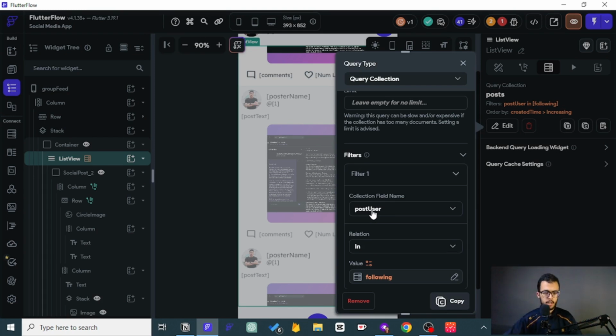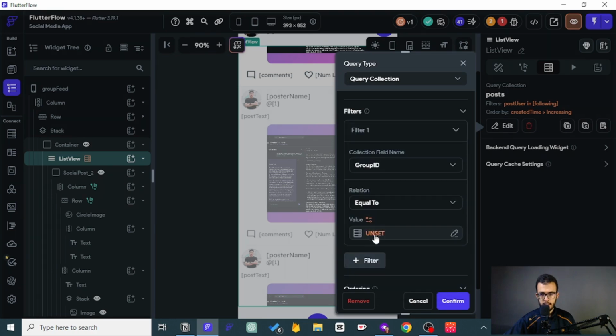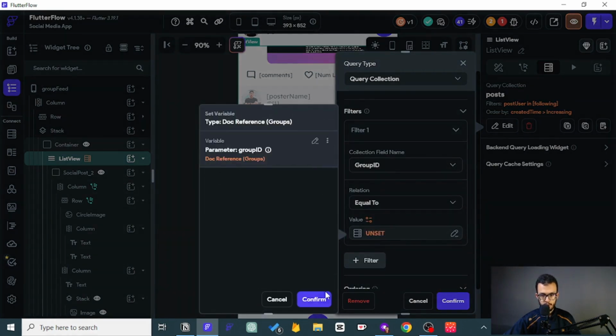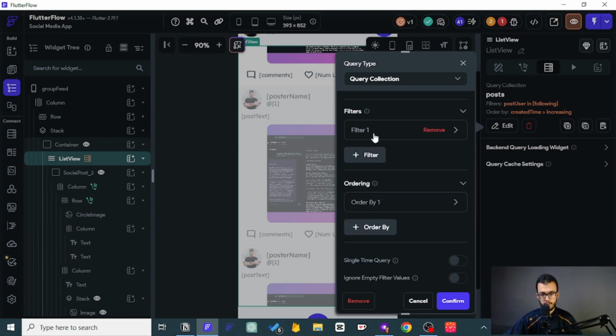It is not actually organized, we have missed that, but anyway, the list view should display the posts with the group ID equal to the group ID we already have passed as a parameter. So we want to use this one: group ID is equal to that page parameter. Whenever we move on to this page, we bring an ID to let the page know what group we want to access. And in the results, we want to filter by this field. The group ID of any of those posts needs to be equal to the group ID we have passed as a parameter, so that's the only filter we need, and the order is the same.